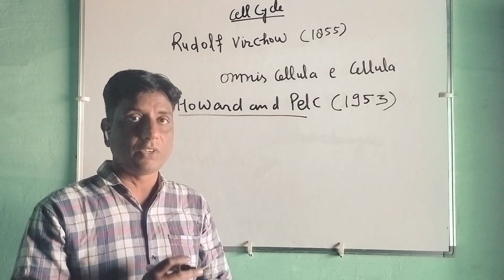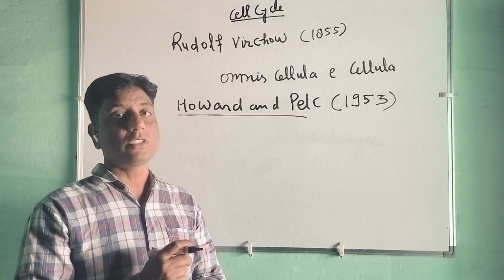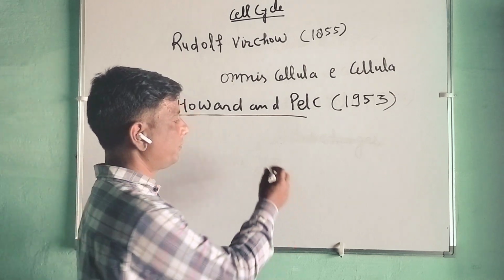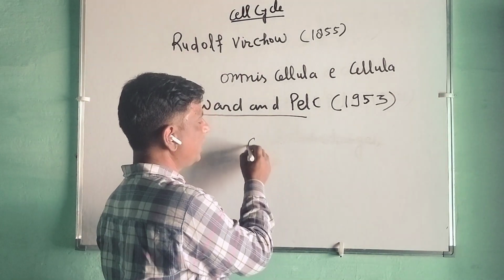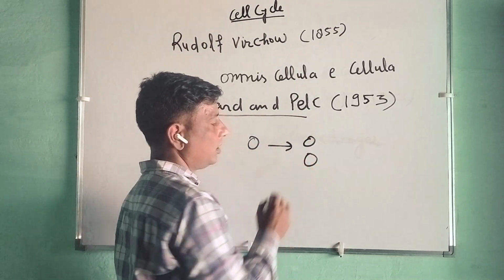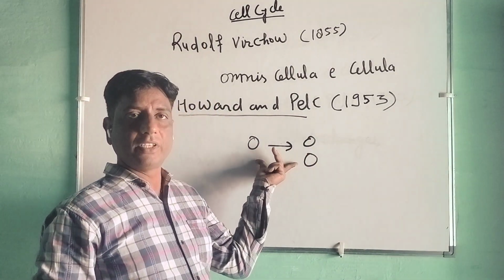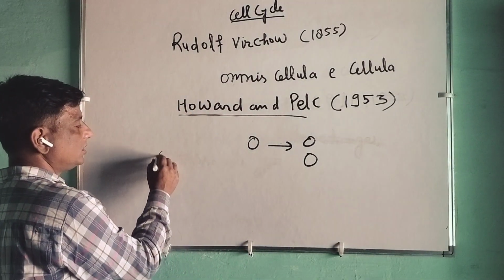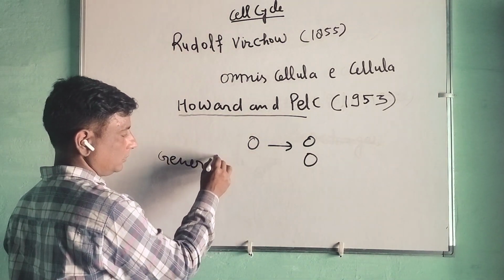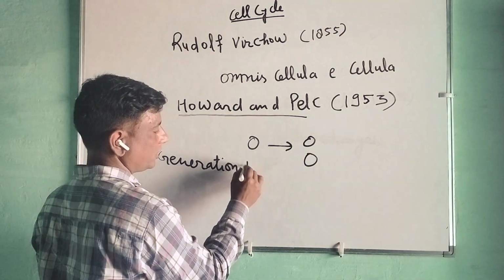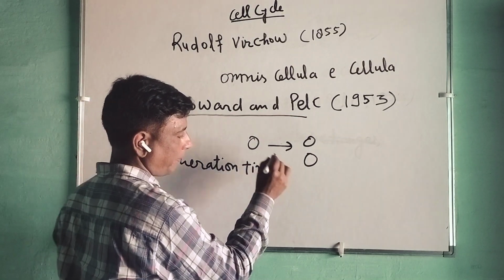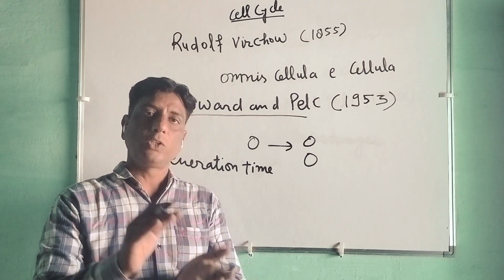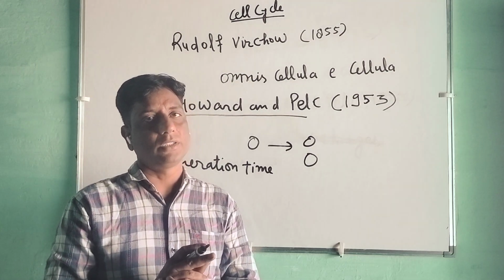How much time will it take to form a new cell? The time interval between the existing cell and the formation of the new cell is termed generation time. This varies from cell to cell and with the environmental condition also.